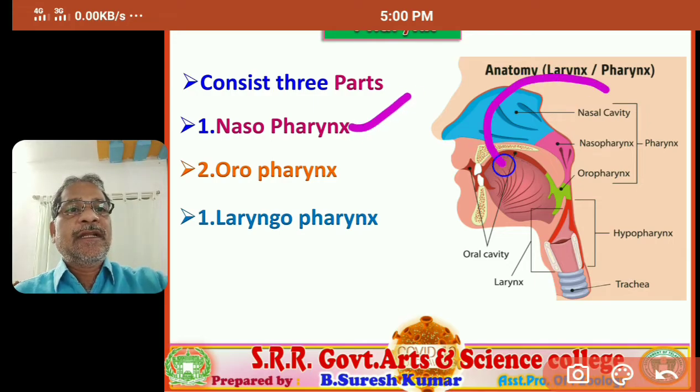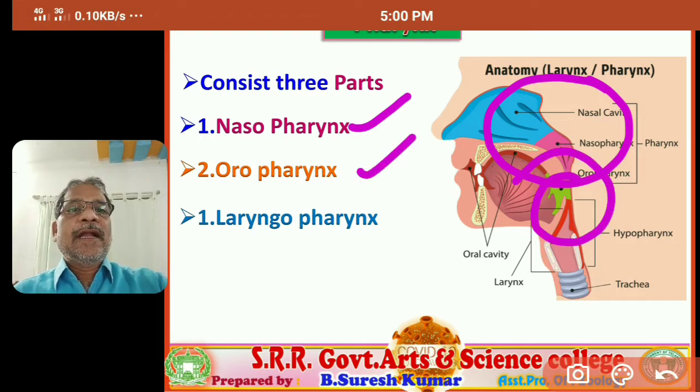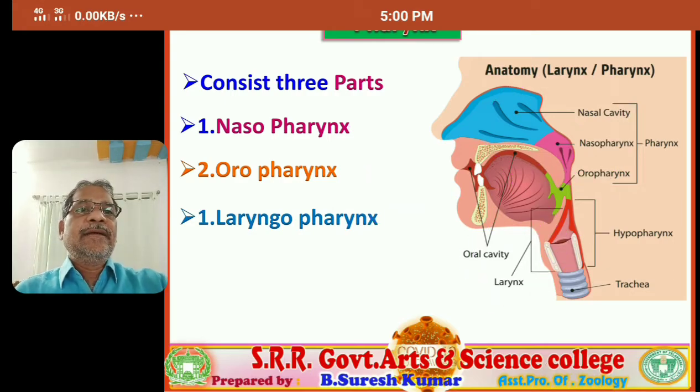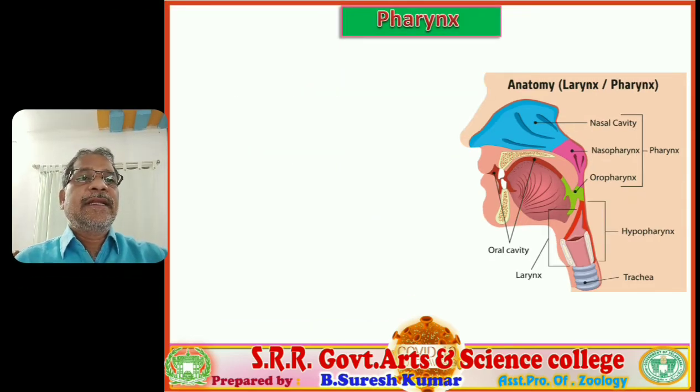You observe this one is the nasopharynx, next the oropharynx, this one, and the laryngopharynx. So three different parts are present in the pharynx. In detail we will discuss.